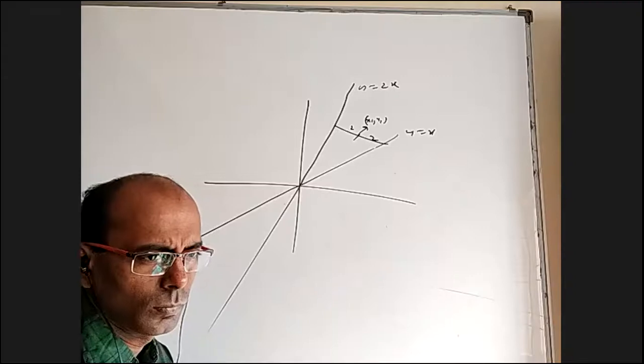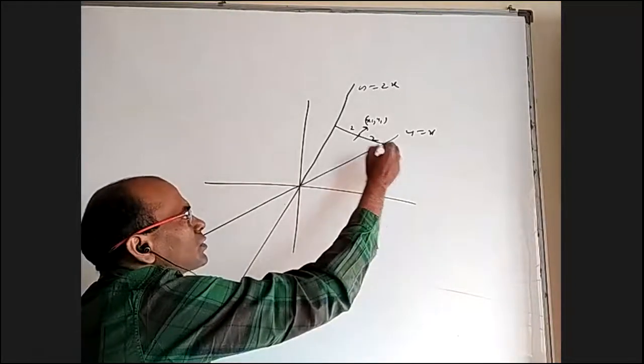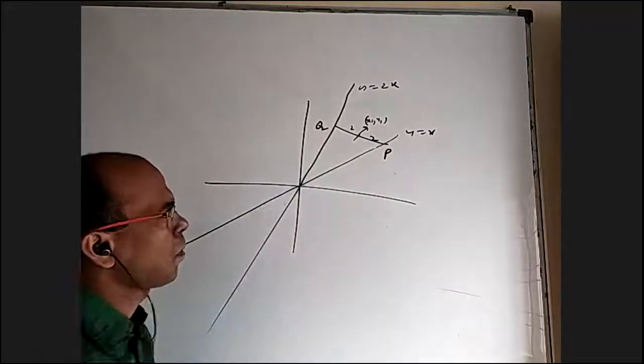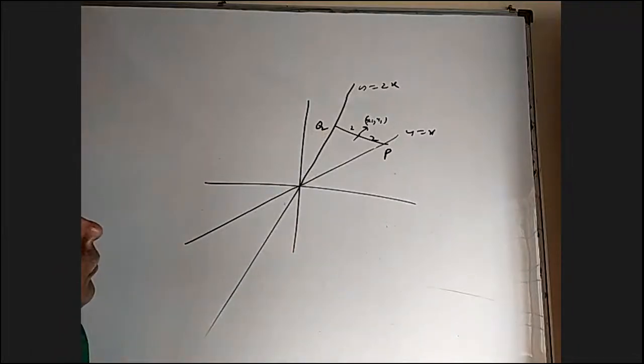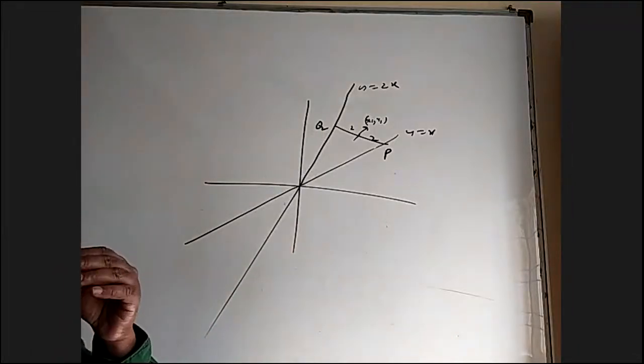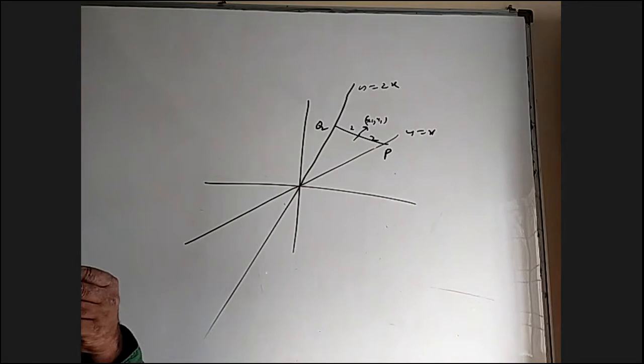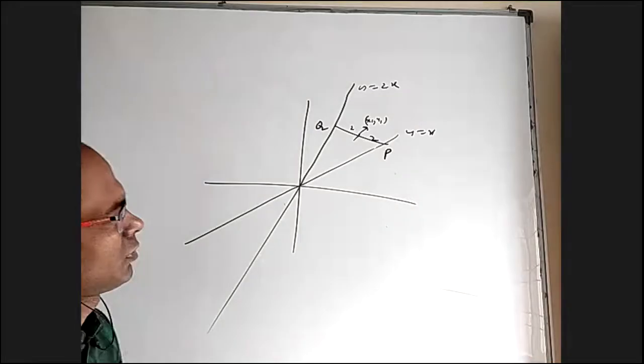Okay, this is P and this is Q. I'm sure we can do it in different ways.